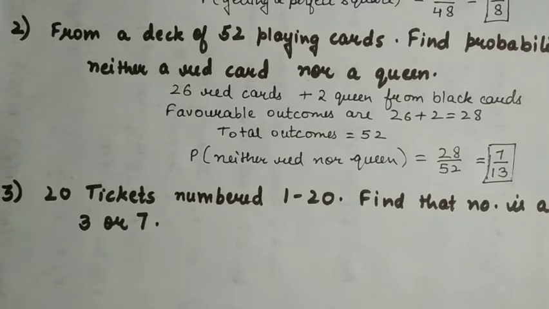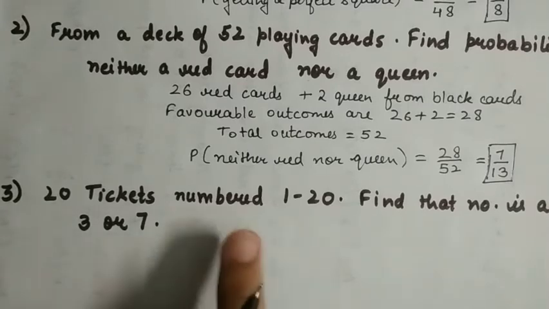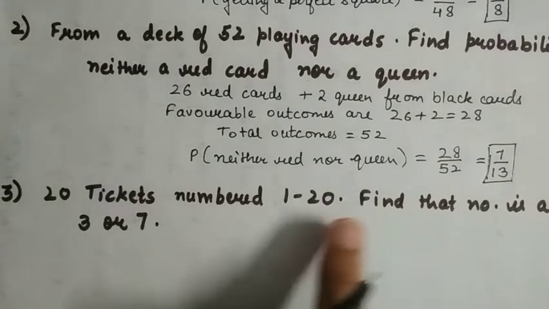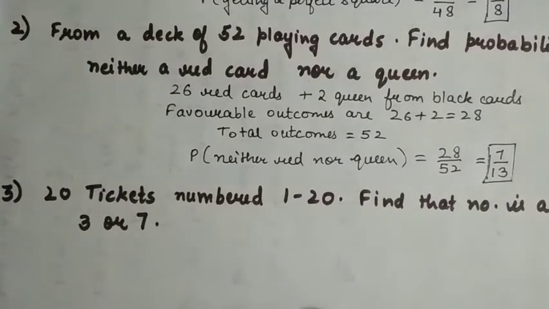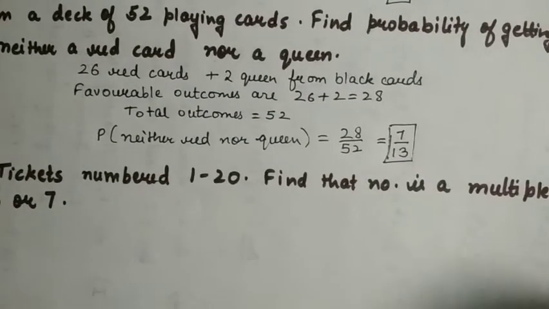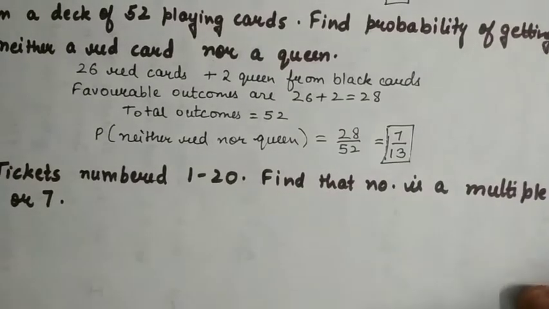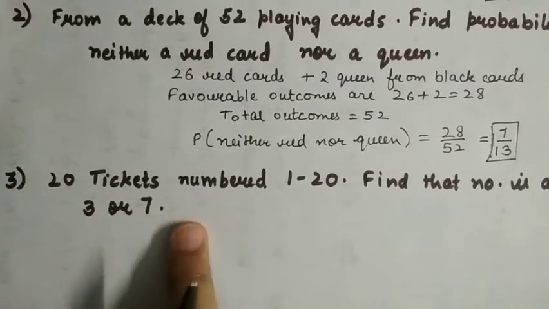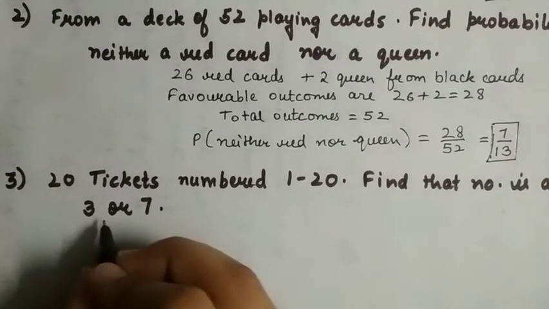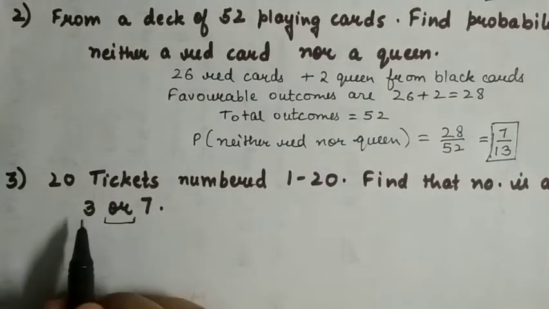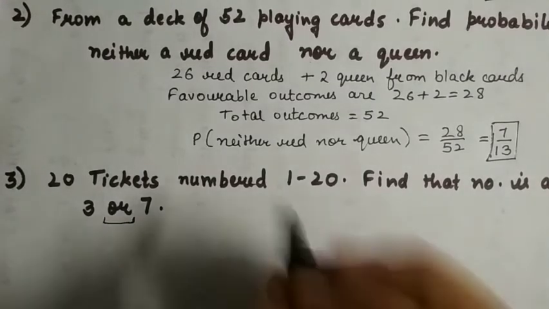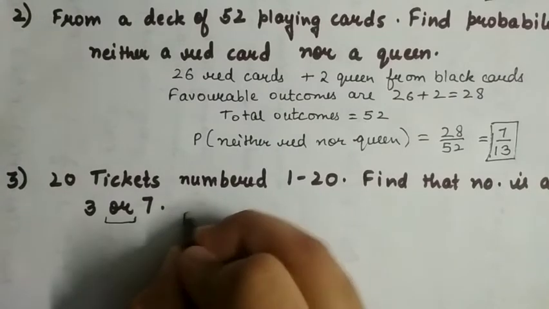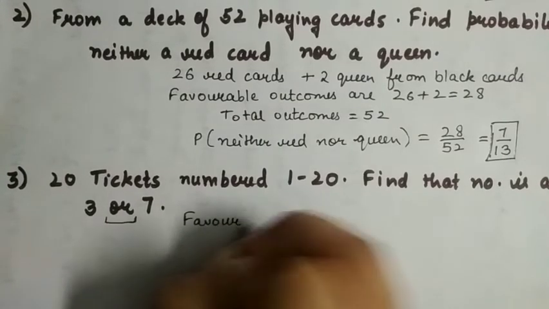Now the third question is, there are 20 tickets which are numbered 1 to 20 and they are mixed thoroughly. We are picking up one ticket at random and we have to find the probability that the number on the ticket is a multiple of 3 or 7. Now whenever "or" is written, it means we have to include both the cases. So first of all we will write down the favorable cases.